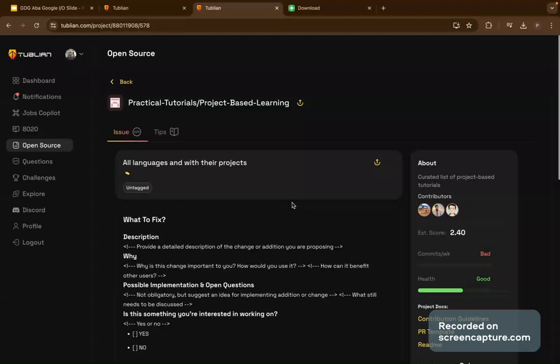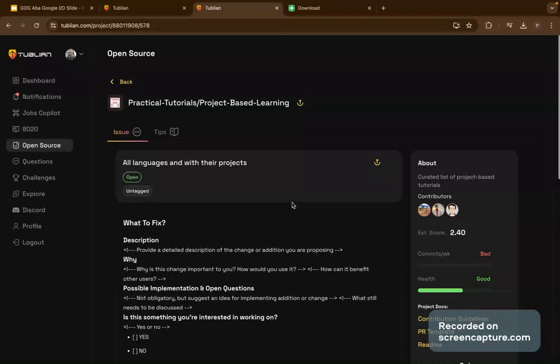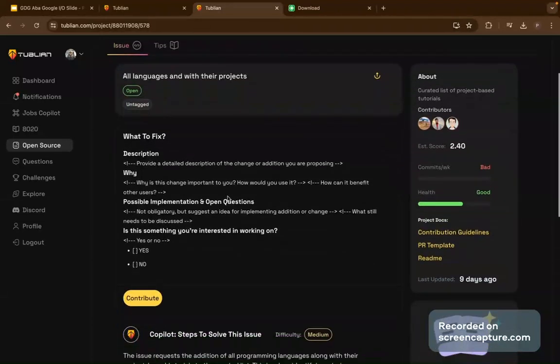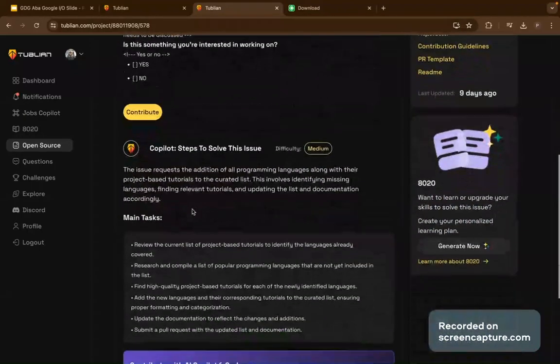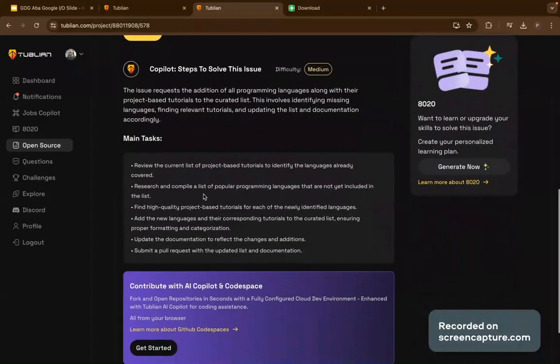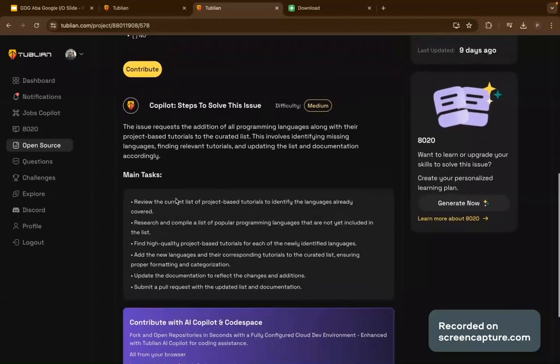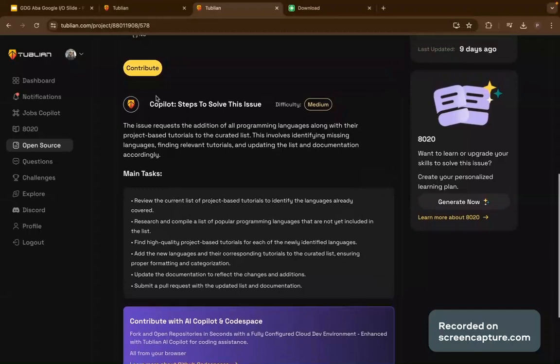So this is where open source copilot comes in, right? Look at this phase. It's telling you what to fix. The exact thing that you need to do in this project. That is what it's showing you here. So it's telling you, oh, this and this is what to do. Then this is the step to solve that problem. Review the current list of project-based tutorial. Identify the language you already covered. You see, it's telling you everything you need to do this project. All you need to do is contribute.